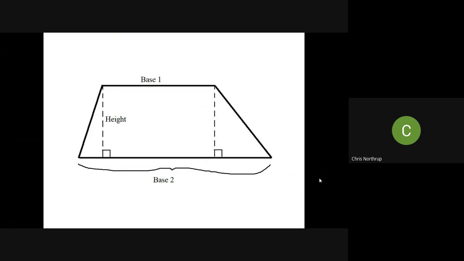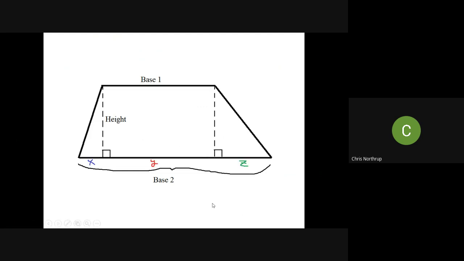So here's a trapezoid. Remember, a trapezoid has four sides. Two of them are not parallel; we call those the legs. Two of them are parallel; we call them the bases. Here I have base one up top, base two on bottom, and the height is that perpendicular distance between them. To find the area of this thing, we can think of divide and conquer.